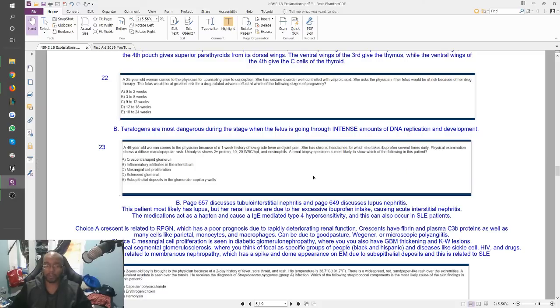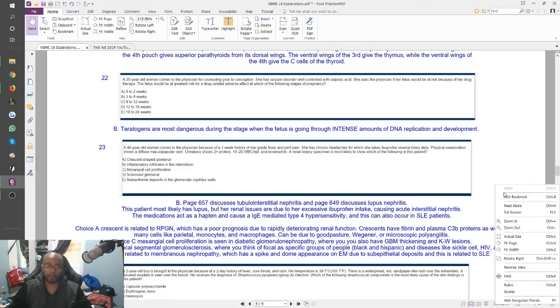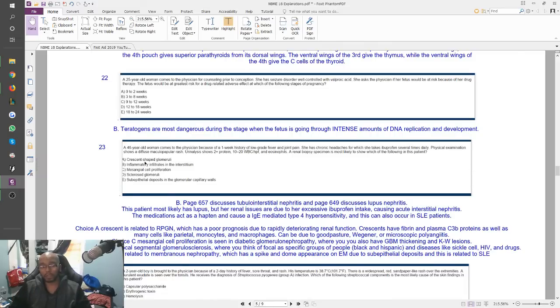And there was only one way to really figure out what the real issue was. See, choice E is related to membranous nephropathy, which has a spike and dome appearance on electron microscopy due to subepithelial deposits and is related to lupus, right? But for her, they did a really significant thing by telling you that she takes ibuprofen several times daily, and that should have been the bigger marker for you, apparently, than the lupus part. So if this was a UWorld question and you locked in your answer, you would probably see that 50% chose B and 50% chose E, or something close to that.